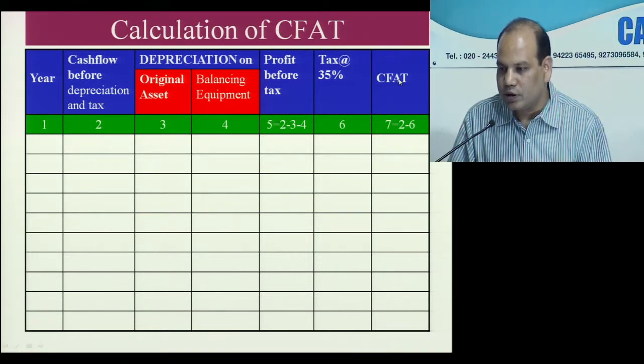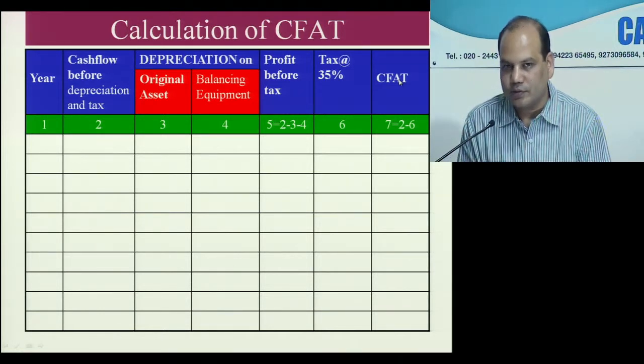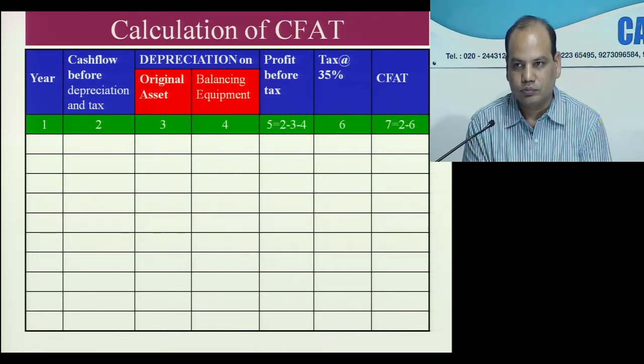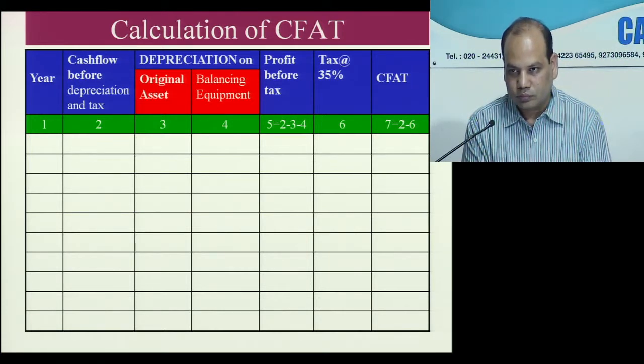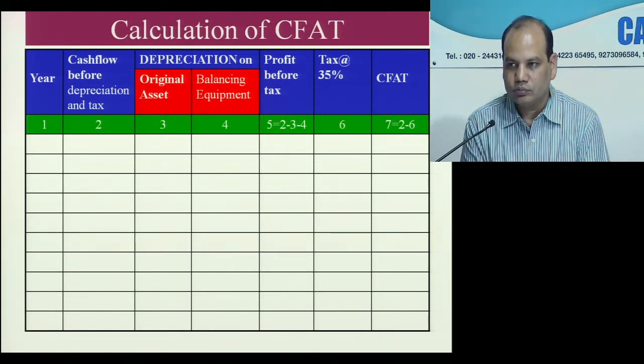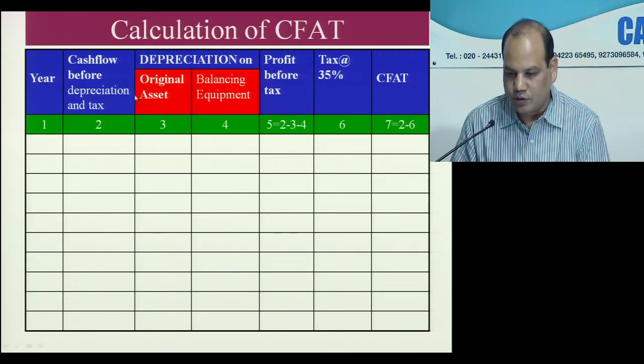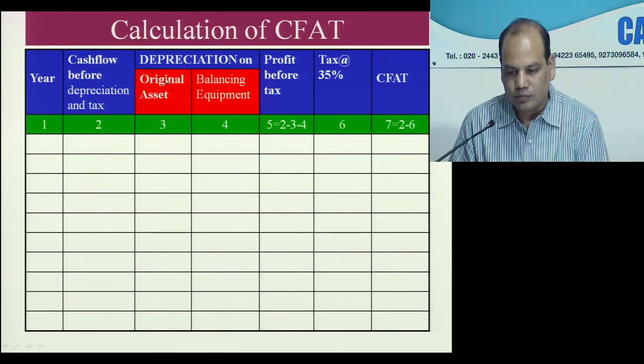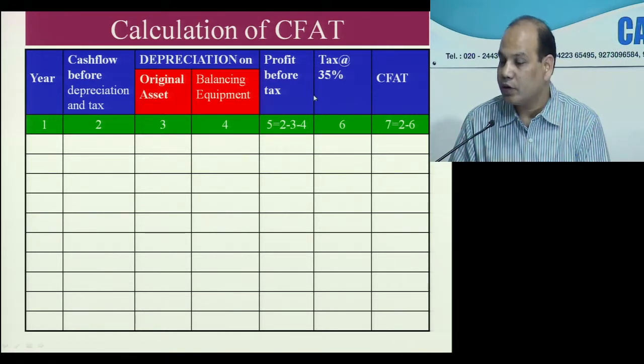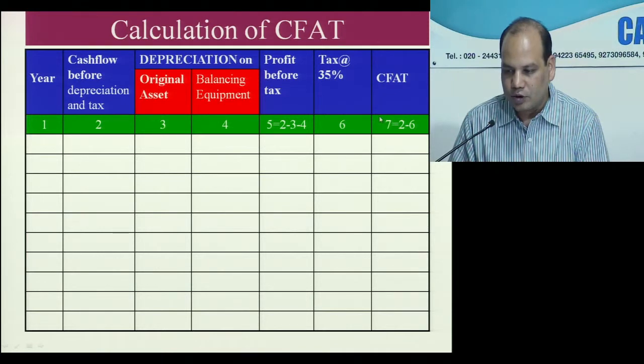Last column number 7 is cash flow after tax. So it is easy to draw this table. First you see what is given, cash flow before depreciation. To reach profit before tax, you need to deduct depreciation on the two assets. After getting PBT, you will multiply by tax. How to reach CFAT, I'll tell you.